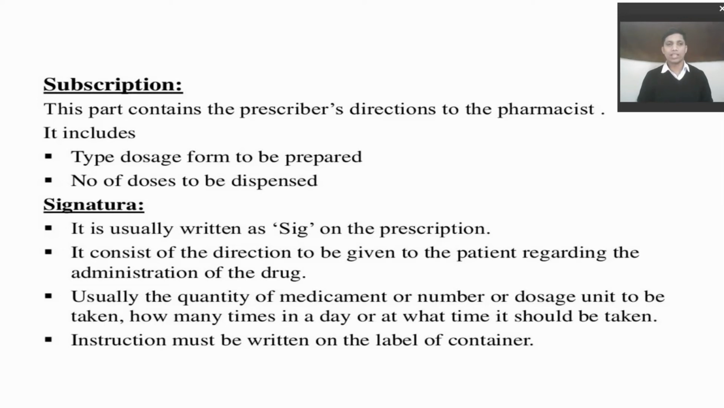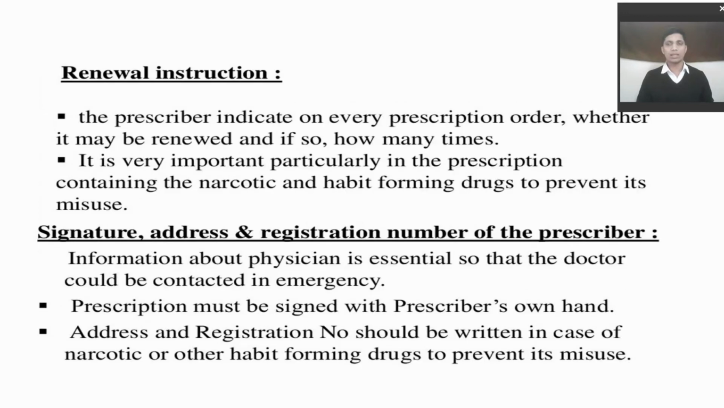Next is the signature. It is usually written as Sig on the prescription. It consists of the directions to be given to the patient regarding the administration of the drug: usually the quantity of medicament or number of doses to be taken, how many times in a day, or at what time of day it should be taken, for example before meal or after meal. These instructions must be written on the label of the container. Next is any renewal instruction.